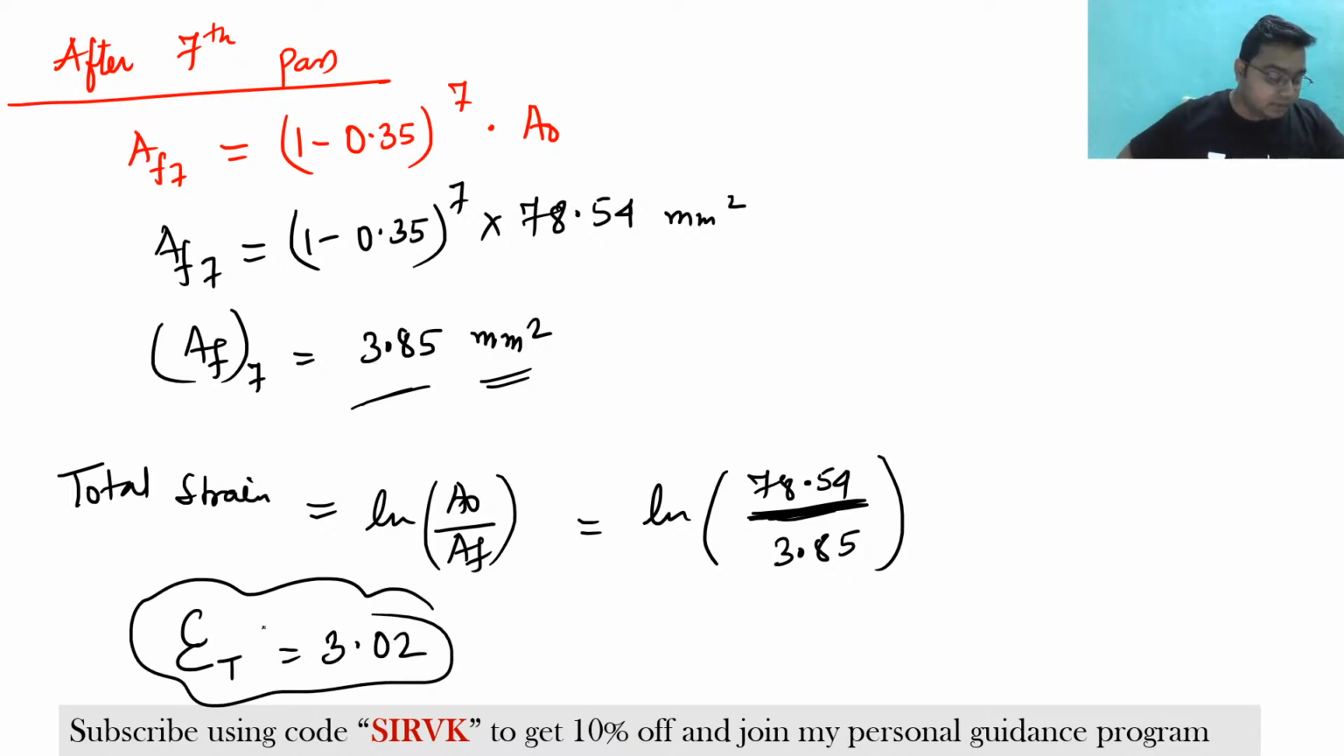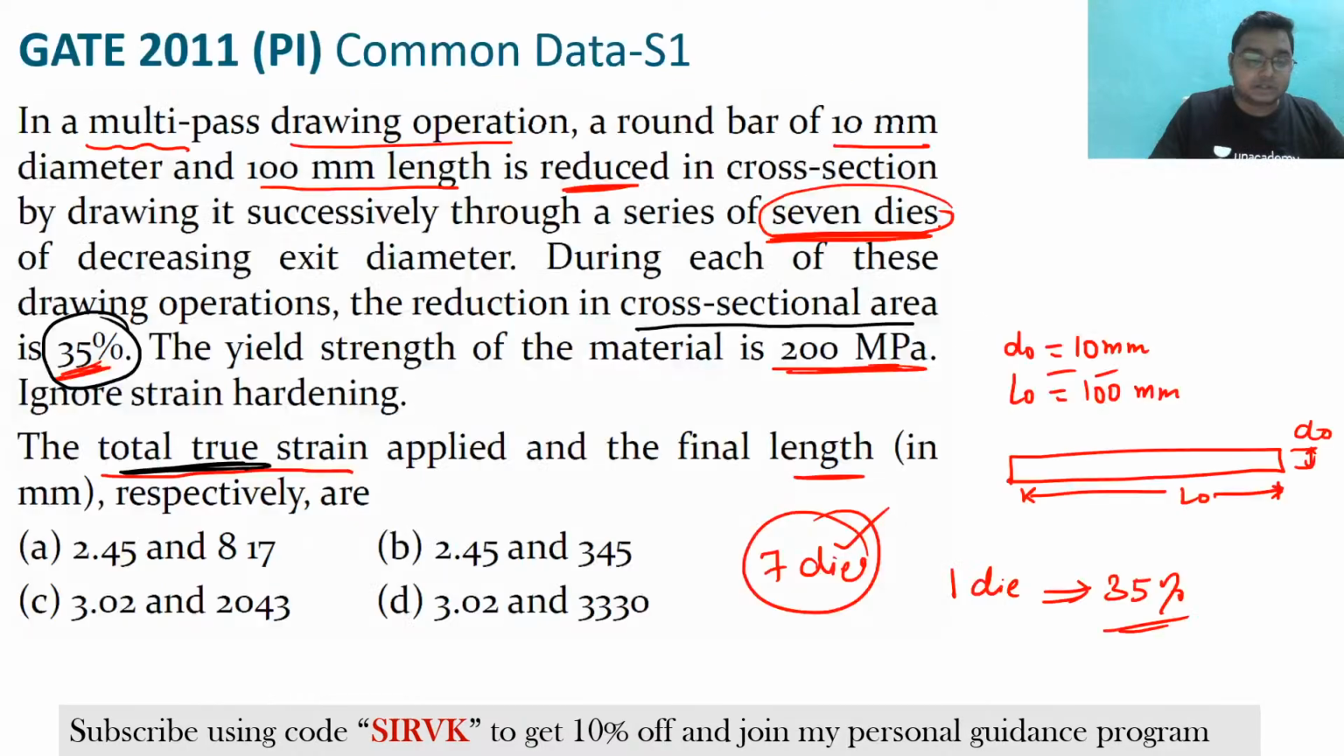Clear? So definitely Khyati and Ahmad Saab, Nikul ji, very good. You have given option C. Very good. So this is the true strain that I am getting, that is 3.02. From this we can say that option A and option B are wrong. Now only option C and option D are there.